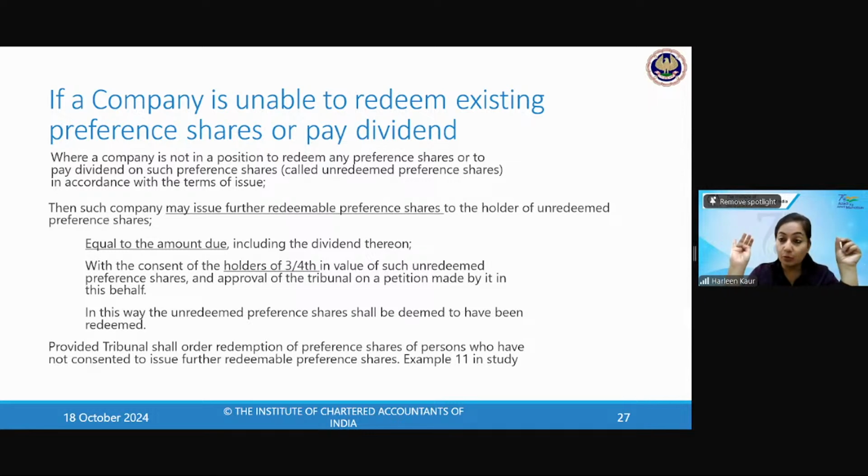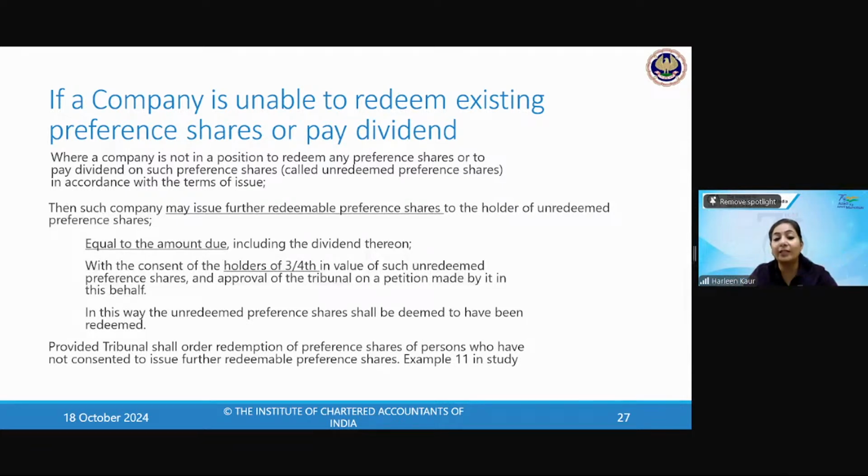So what will happen? Suppose there is a company, ABC Limited. It is not in a good position. It does not have much profit. It is neither able to pay the dividend to the preference shareholders, nor can it redeem the preference shares. Now, this company will take the consent of 3/4 of the value of these shareholders. What will you call them? You'll call them unredeemed preference shareholders.